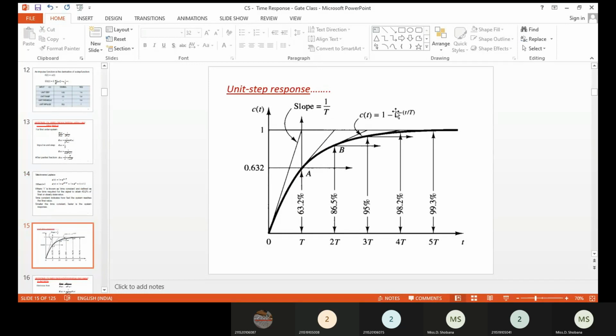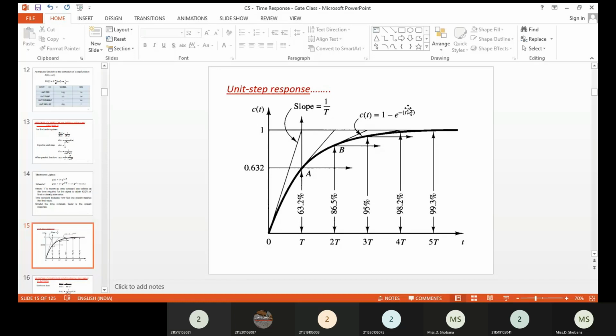Okay, so when t tends to infinity, it's nothing but 0. So 1 minus 0 is nothing but 1. So C of t becomes 1. When t tends to infinity, you are getting a steady state output, that is 1. Okay, so that is how you are getting your C of t responses for various values of t.